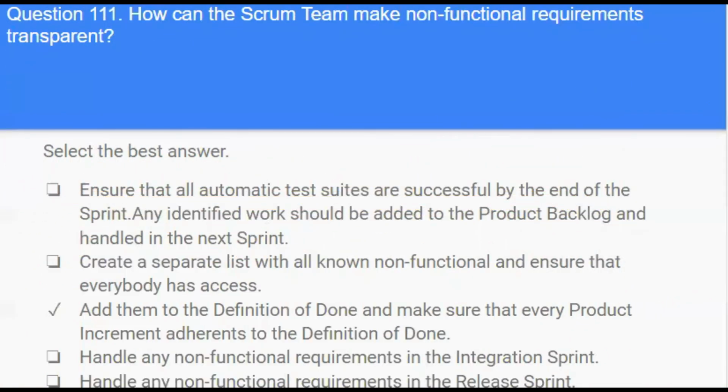Answer is add them to the definition of done and make sure that every product increment adds to the definition of done. If the non-functional requirements apply to the entire product backlog, it's a good idea to make them a part of the definition of done. Otherwise, non-functional requirements can also be added to the product backlog.